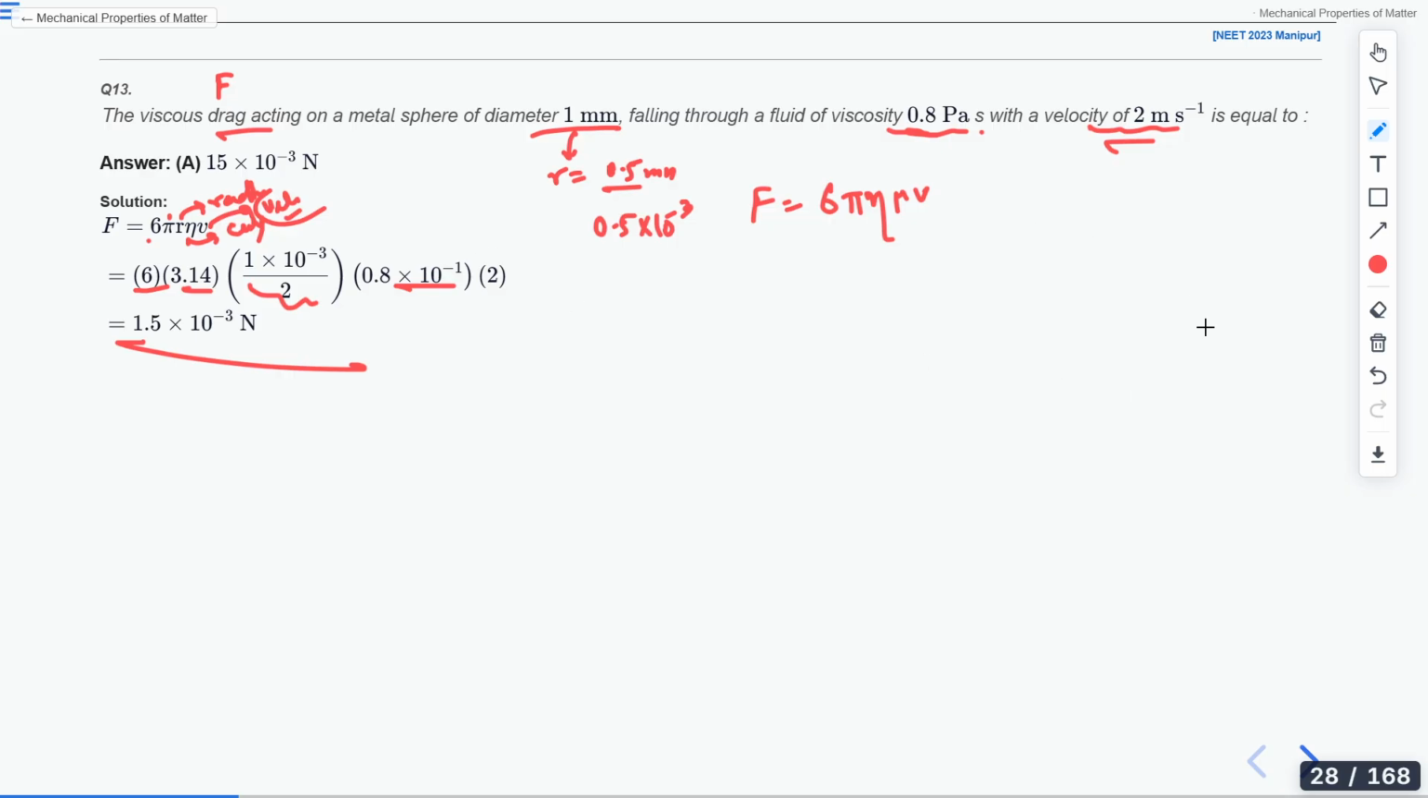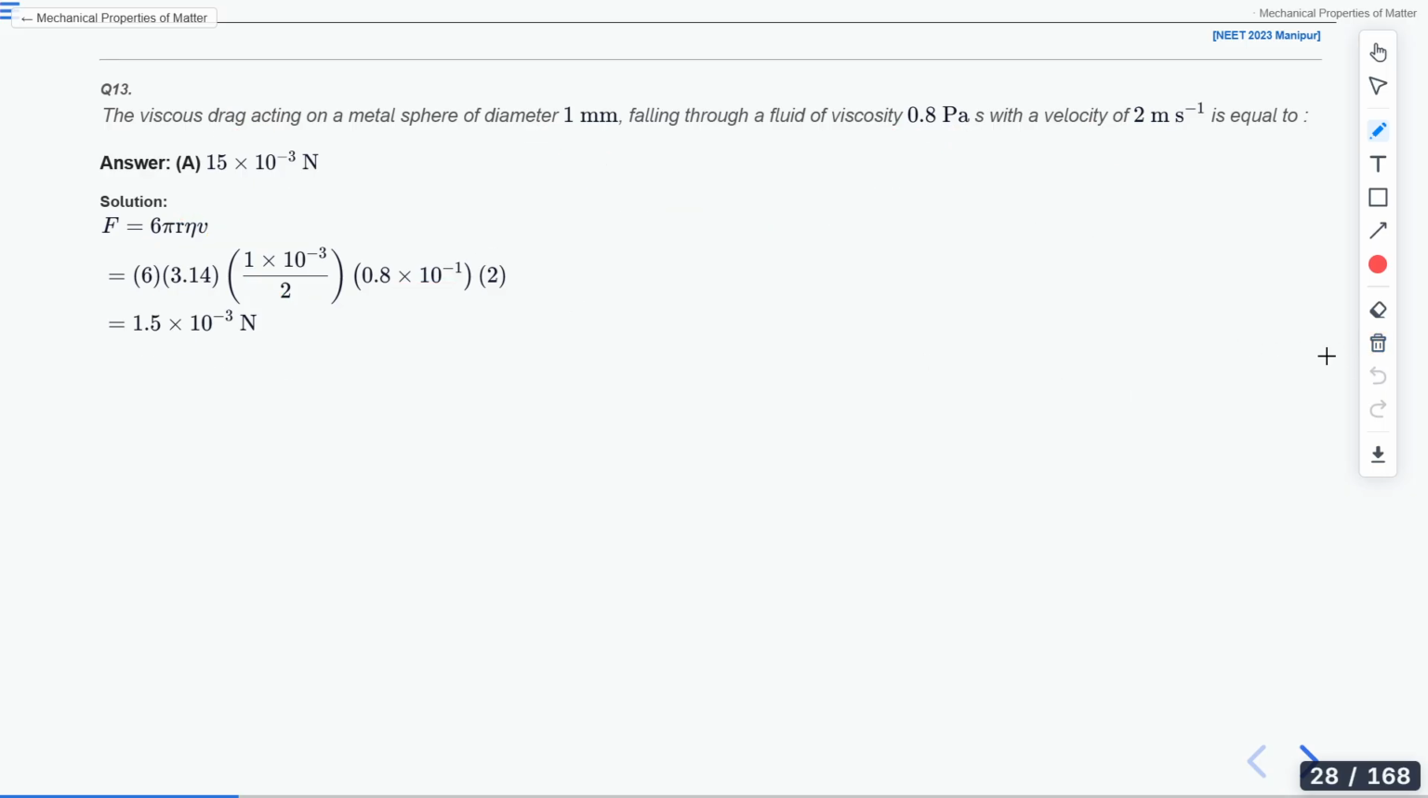Is the solution clear to you? Have you understood now how to solve this question? If similar questions are asked, it was just a formula based question. If you know the formula F equals 6 pi eta R V, you can directly do it. That's why in the end days of my class I used to tell you to remember the formulas. This is very compulsory for you, so that you can attempt at least many questions in the NEET.